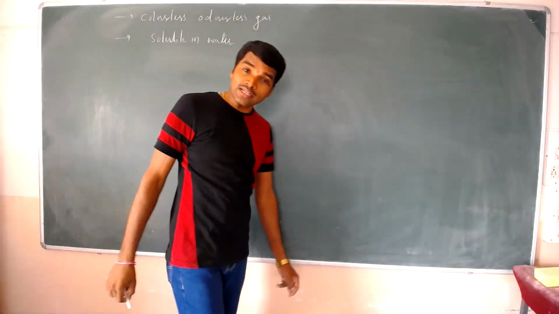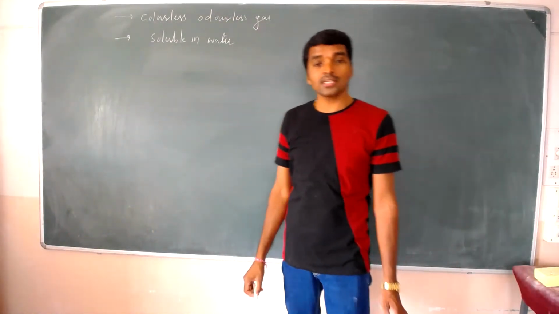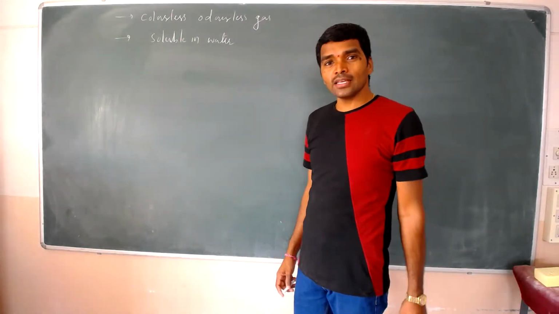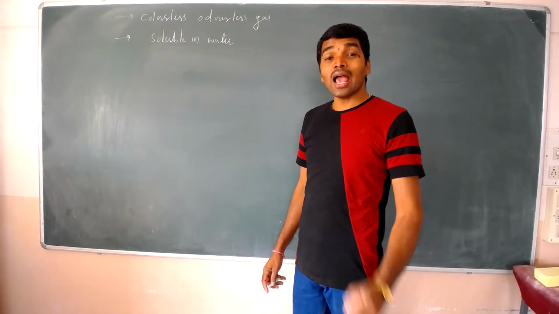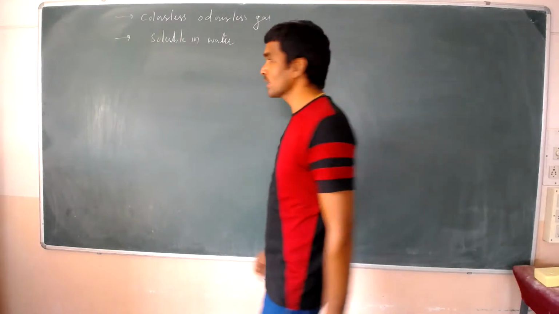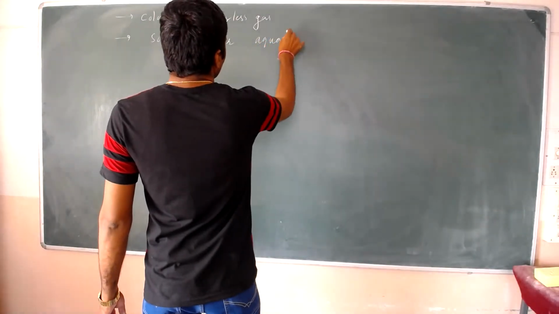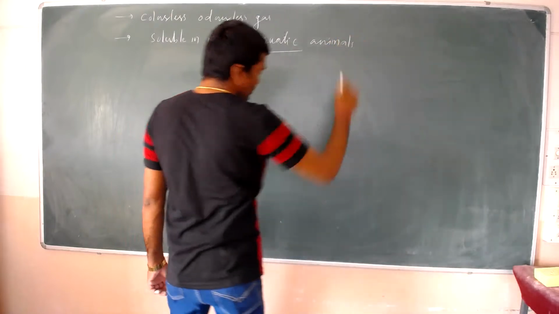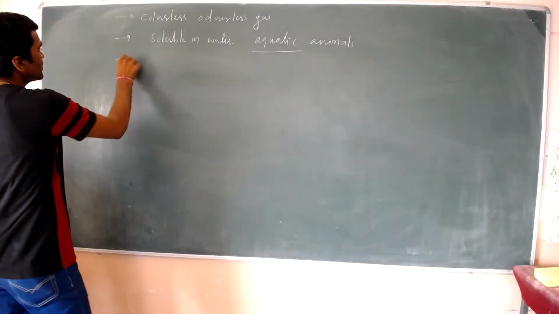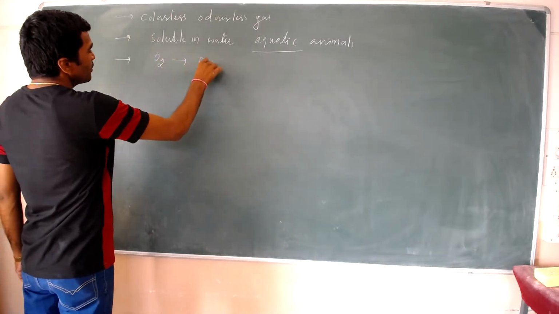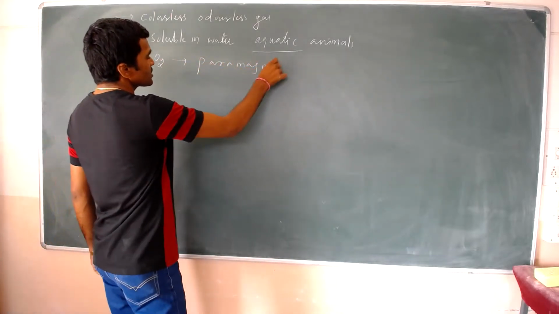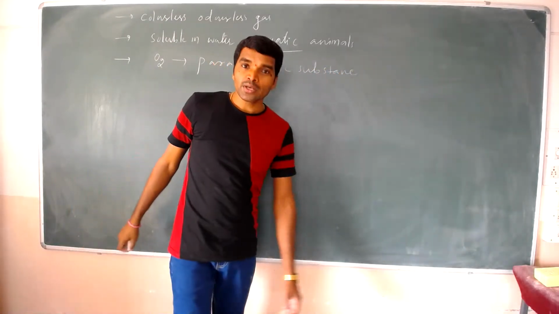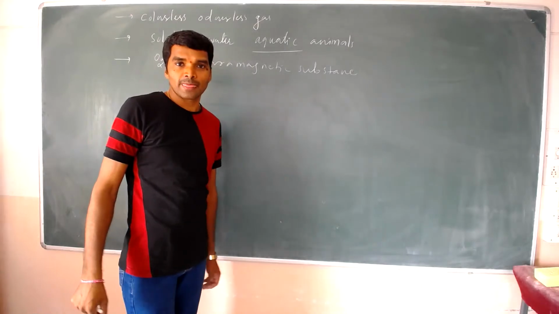The oxygen dissolved in water is useful for the respiration of aquatic animals. And you know that O2 is a paramagnetic substance.